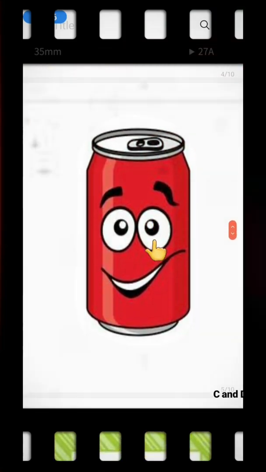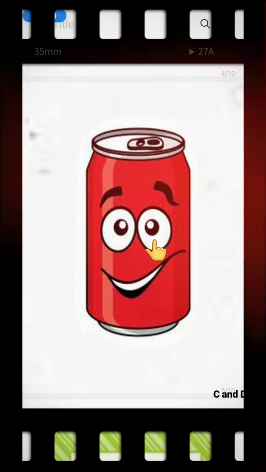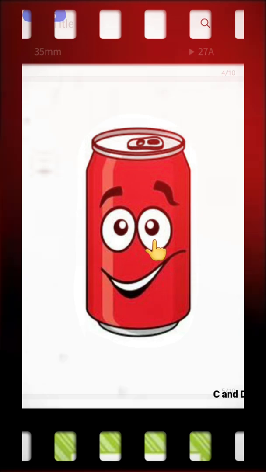Now what is this? This is a can. K, can. Sometimes soft drinks come in a can. कई बार जो soft drinks होती हैं वो can में भी serve होती हैं, like cola and Pepsi. So this is a can. K, can. Can of cola. K, cola.